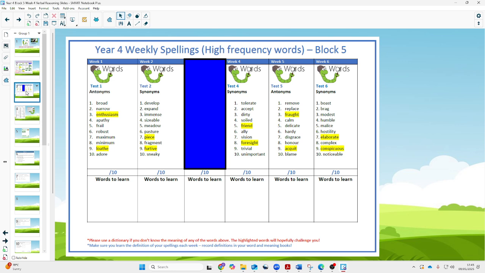So this week the focus was on antonyms. It's test 3, antonyms, and I'm going to start reading those words out now. Number 1, if you could write down the word overweight. Plump, overweight. Number 2 is the word gaunt. Just to explain what gaunt means, if you see someone who's quite thin in the face or a little bit frail, they might look a little bit gaunt. That's the opposite, of course, of overweight. So write the word gaunt.